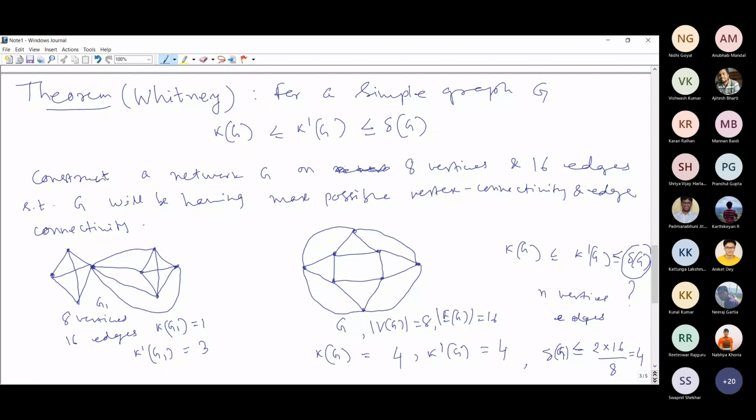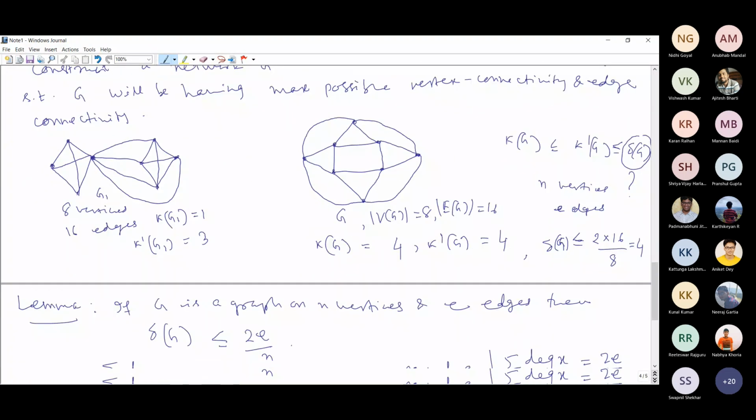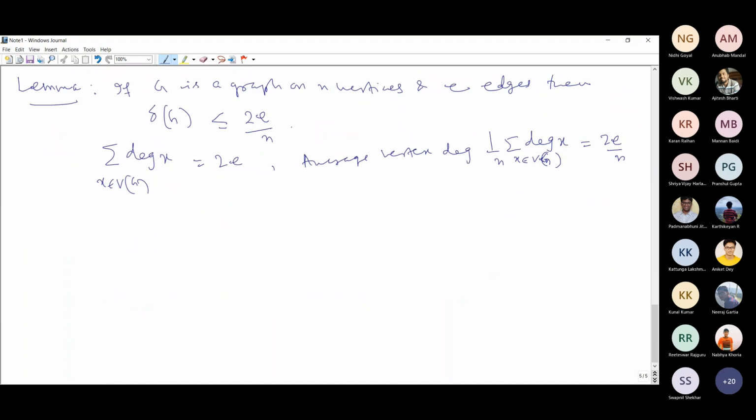If in a graph all these three parameters are equal, then you have achieved the maximum value of these parameters, right? So in a best possible network, you will have equality in Whitney's theorem. All three parameters will be the same. Okay. Look, there are many examples of graphs for which equality holds in this Whitney's theorem.